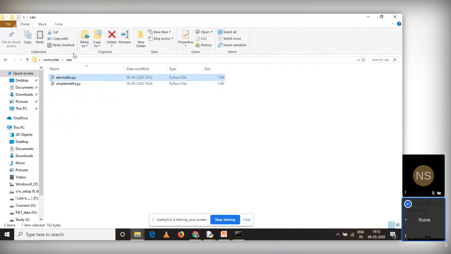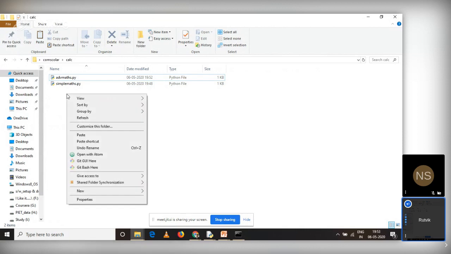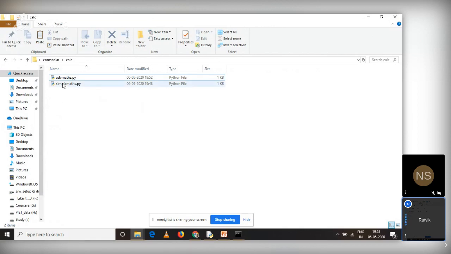Now, if the Kelsey folder is containing two files, they are considered as two modules. And we have already seen that when it is a combination of modules, we can call it a package. So Kelsey is a package, right? Once you want to create your own package in Python, you have to take care of one more thing. And that thing is you have to create a file called underscore init underscore dot py.